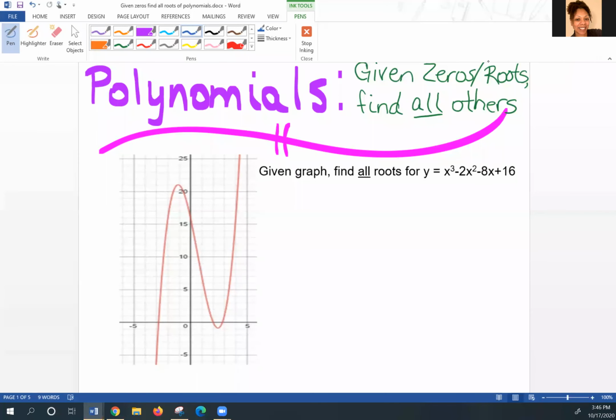There are instances when you're given a zero via a graph, and then there's other instances where they give you the zeros in the problem, but then you have to find all of the other ones. So for instance, if I'm looking at this graph, I can clearly see because I'm counting from 0 to 5 on the major lines. If I count in between, I see it's counting by ones. So in seeing that, I noticed that there is actually a point on my x-axis for 2.